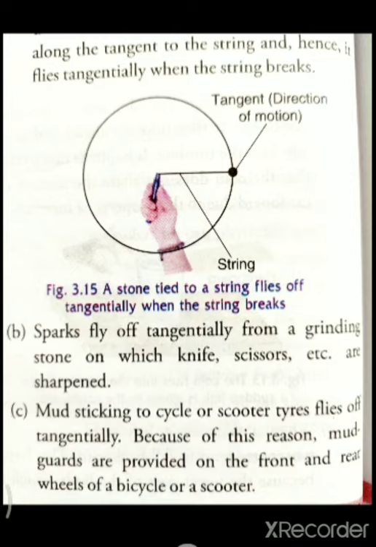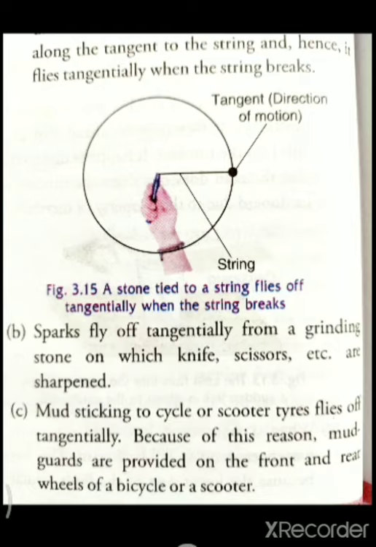Then the next example, example C: mud sticking to cycle or scooter tires flies off tangentially. This is the best example, and I think you have all experienced it. Mud sticking to the cycle or scooter tires always flies off tangentially because of inertia of direction. Whenever an object is moving along a circular path, we get the direction by drawing the tangent at that particular point.